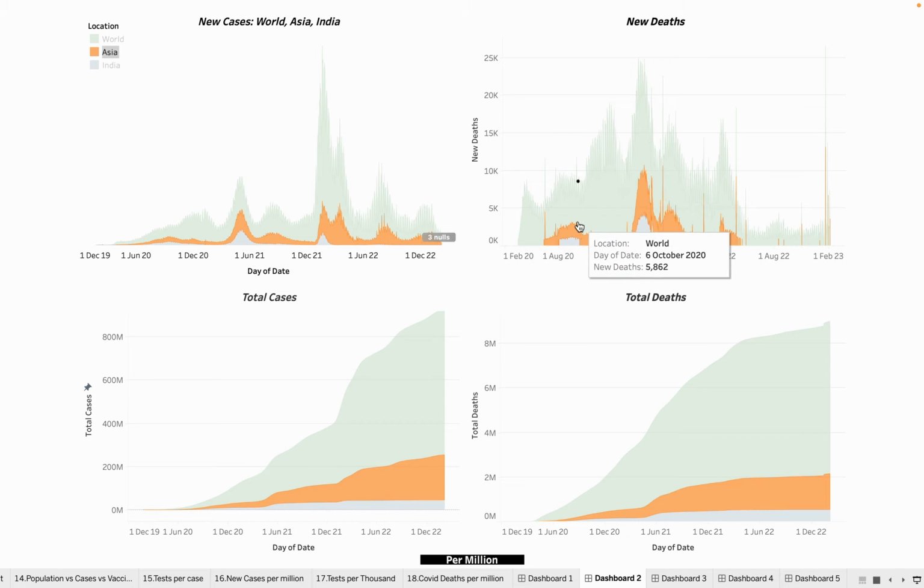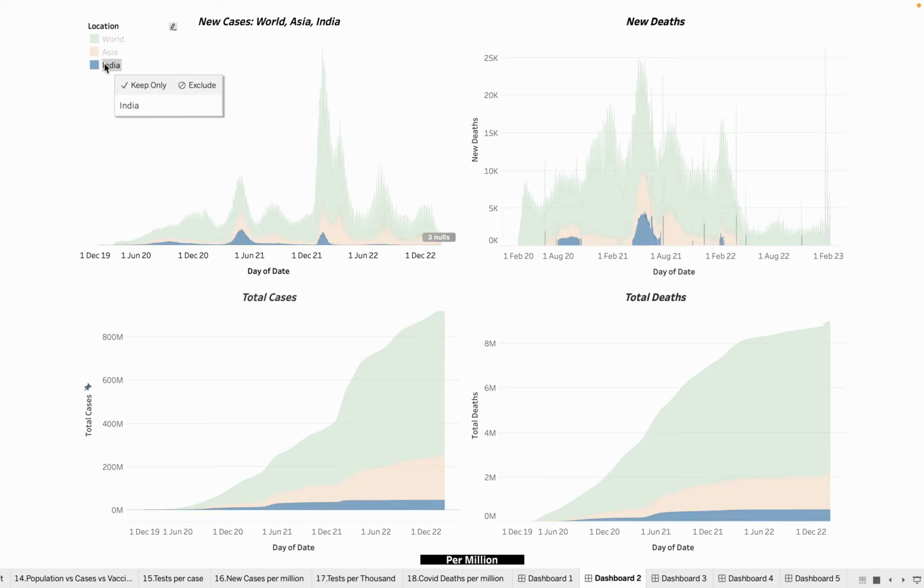The number of deaths also started increasing and got reduced in December 2021, and the number of total cases was 20 million plus, and this was the total number of deaths about Asia.